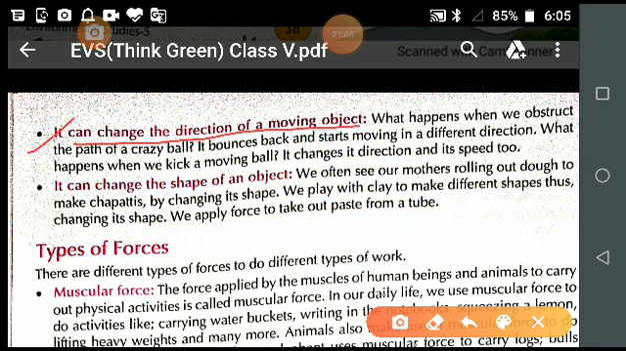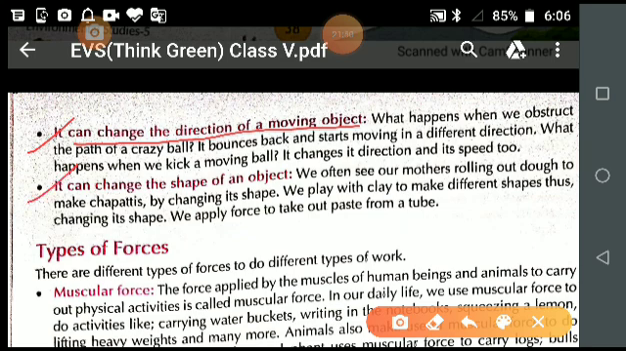You are understanding? So the child throws the ball in the forward direction, and what is there? There is a big wall. So the ball hits the wall, and what happens? It bounces back. So the speed and direction of a moving object is changed. Is it clear? What happens when we kick a moving ball? It changes direction and its speed too. So this is a simple example which you can understand.